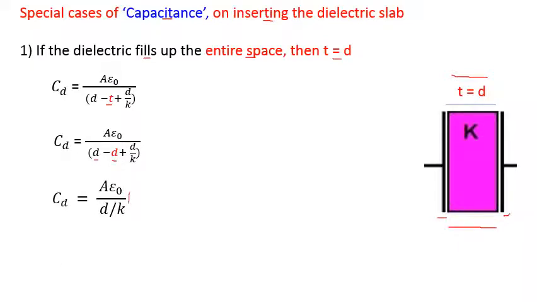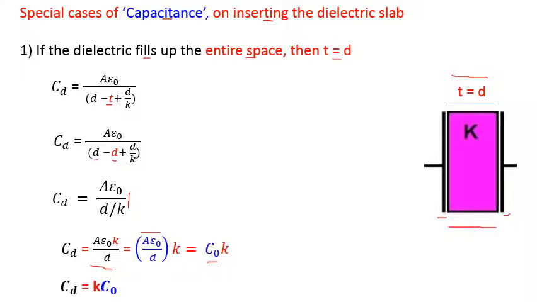Now shift this K to the numerator. This is the next step. In this case, see this bracket. This bracket is nothing but C0, that is capacitance when air or free space or vacuum is there. So finally, CD, that is capacitance in the presence of dielectric, increases by K times. From this we can draw this conclusion.